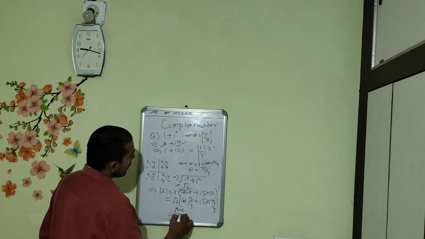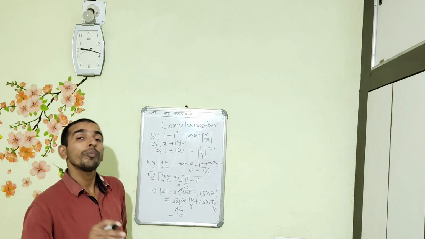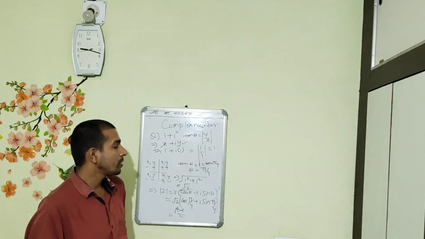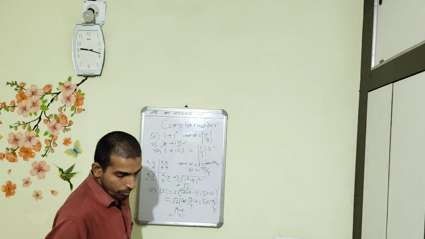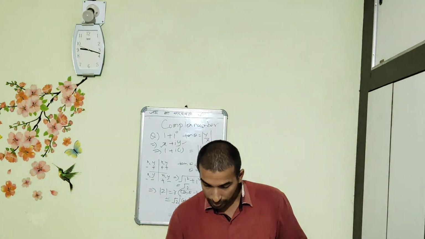That is the answer. So we have seen how to represent any complex number in the polar form, and this example makes our concept more clear.